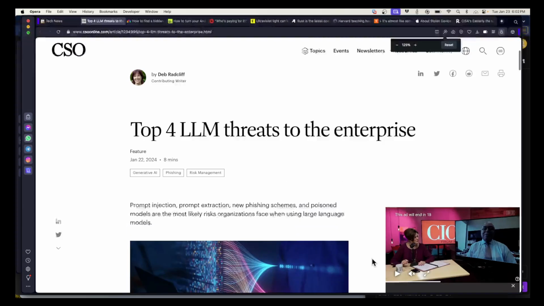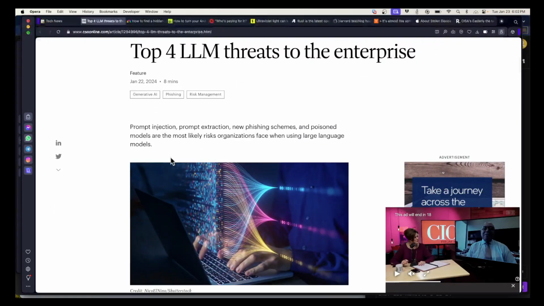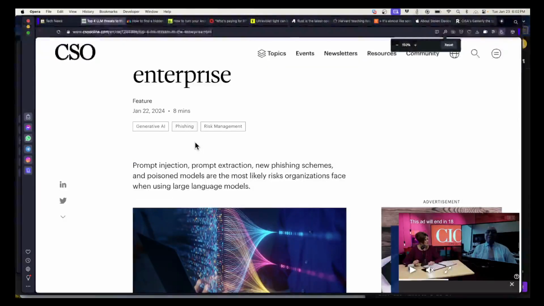Anyway, all right: prompt injection, prompt extraction, phishing, and poisoned models. These are the common large language model attacks. Prompt injection is the most common one that you hear a lot about, and the first thing people do in my machine learning course, where you put careful prompts into a large language model that trick it into violating its security policy, doing things like telling you how to make a bomb or how to write malware, something that it's not supposed to do.